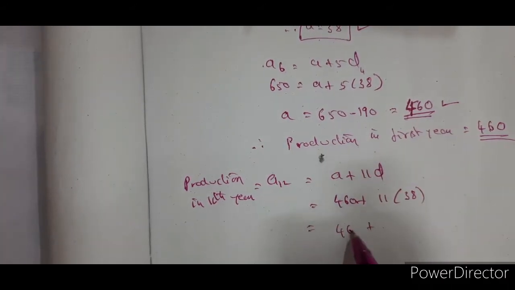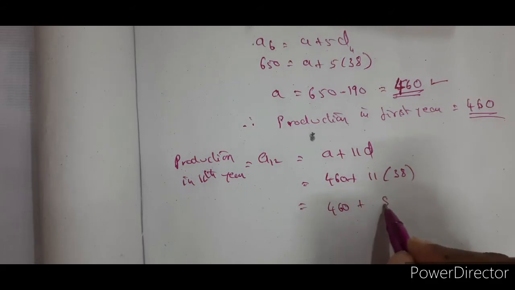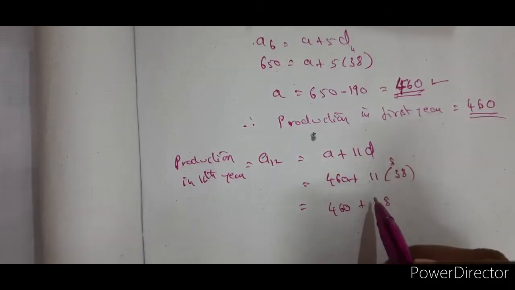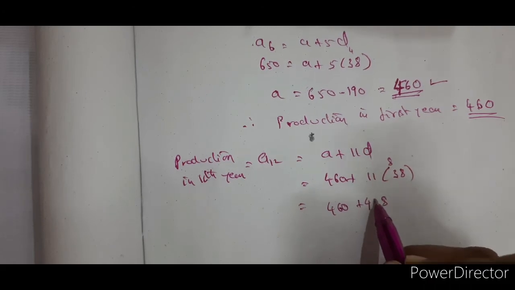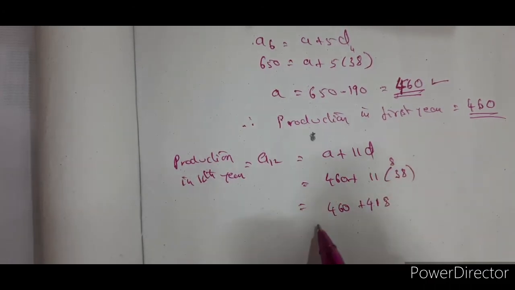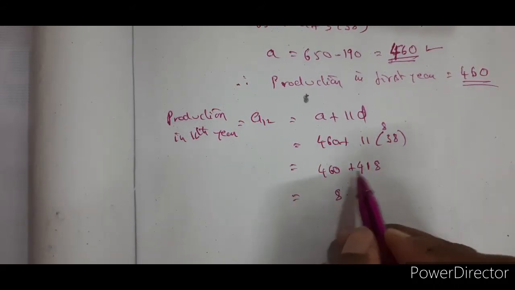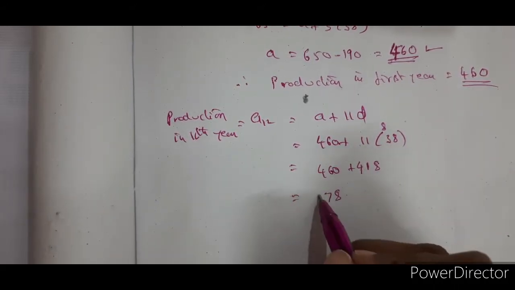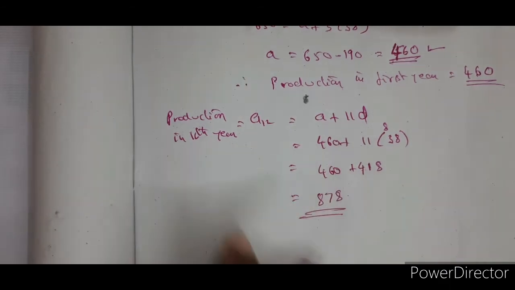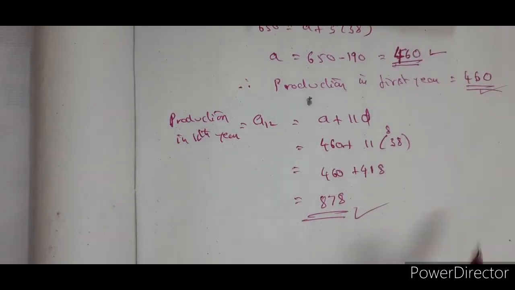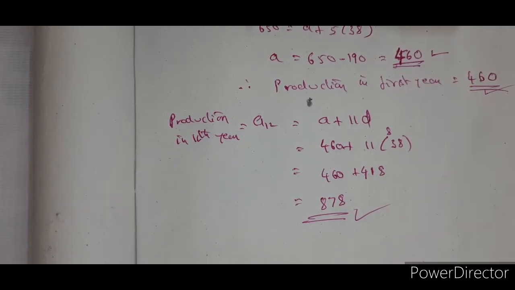So 460 plus 11 8s are 88, 11 3s are 33, 33 plus 8 is 41, so 418. The summation is 878. So production in the 12th year is 878 mobiles, and in the first year 460 mobiles. Clear?